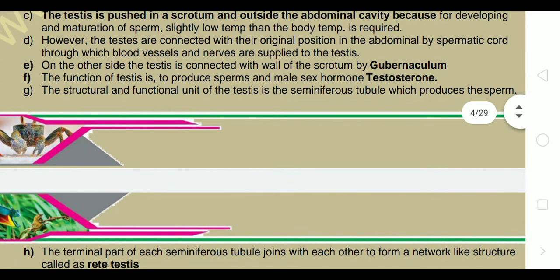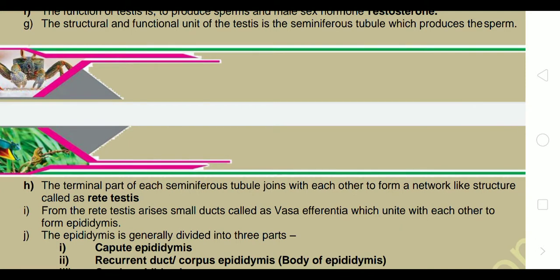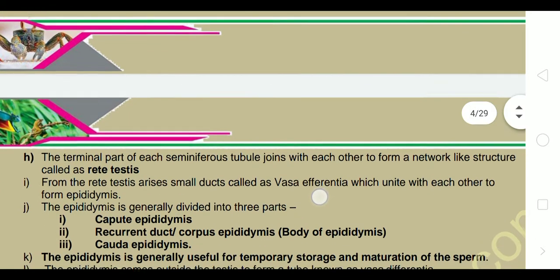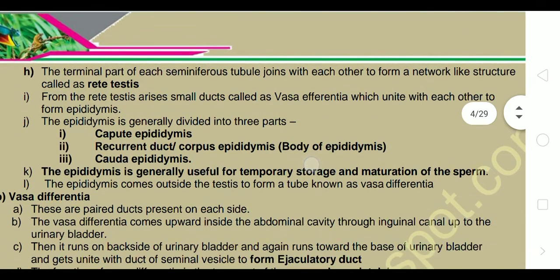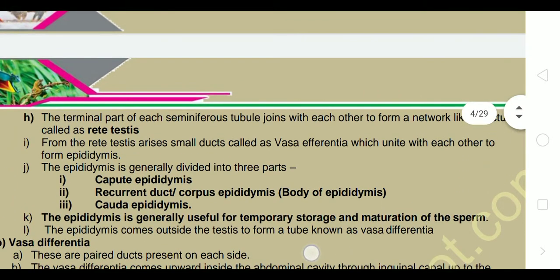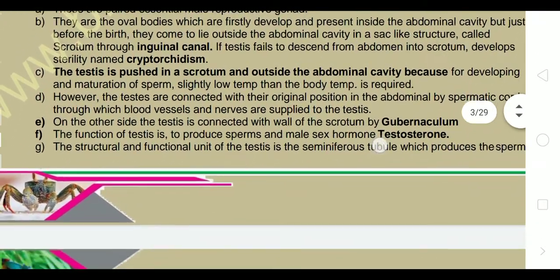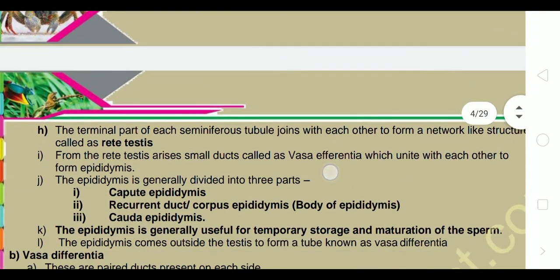The structural and functional unit of the testes is the seminiferous tubule which produces the sperm. This is the main function, that is production of sperm, which are termed male gametes. The terminal part of each seminiferous tubule joins with each other to form a network-like structure called rete testis. So we started at the testes and we have reached the end point.